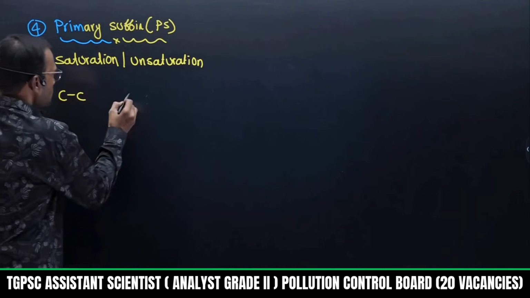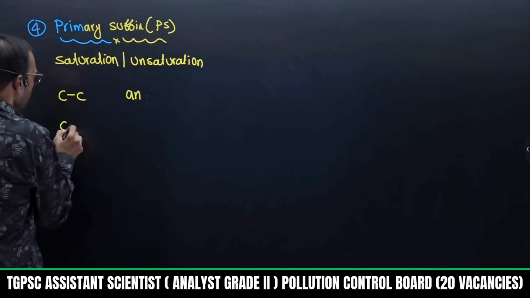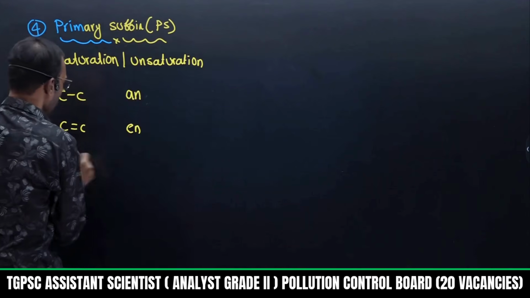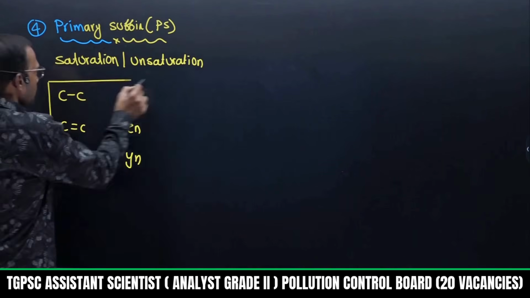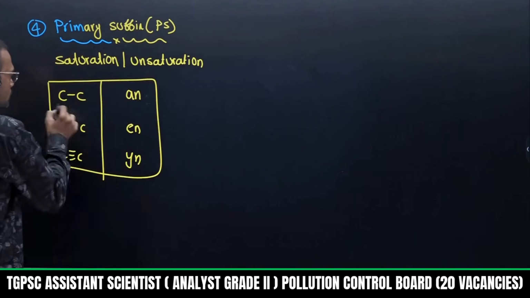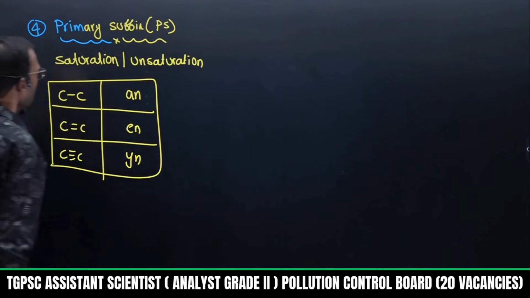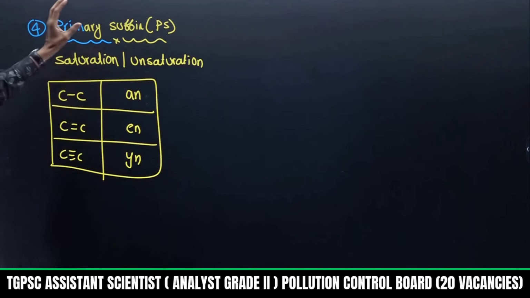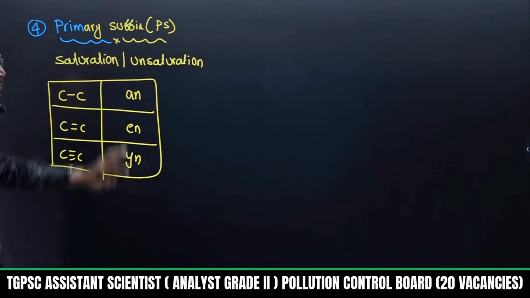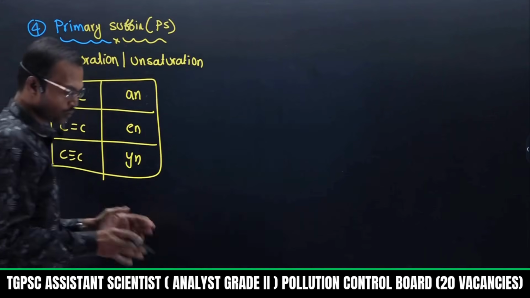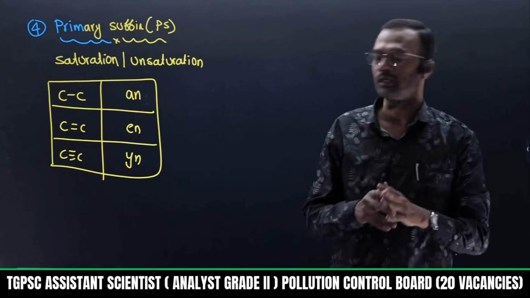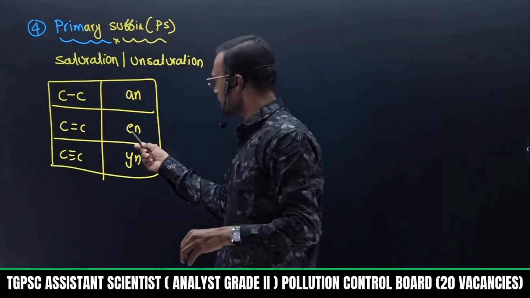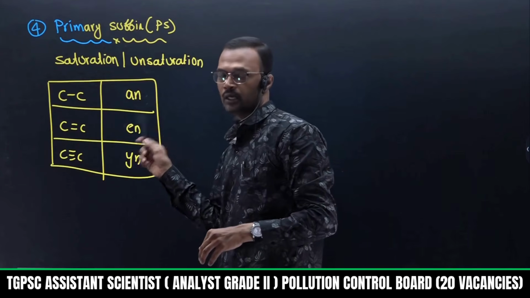Suppose if carbon-carbon single bond is present, end with AN. If double bond is present, end with EN. If carbon-carbon triple bond is present, end with IN. So these are the most common repeating units in organic chemistry for carbon-carbon multiple bonds. So if any molecule, whether it is saturated or unsaturated, is expressed by primary suffix. If any double bond is present between two carbons, write En. Don't write ENE. ENE is different, En is different.